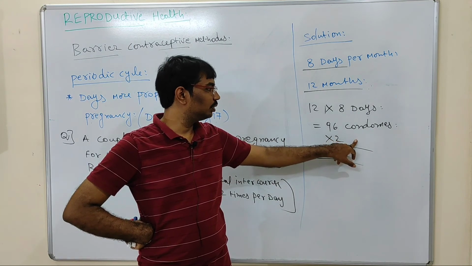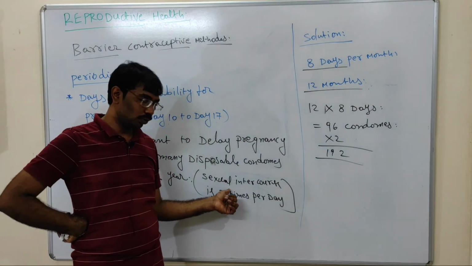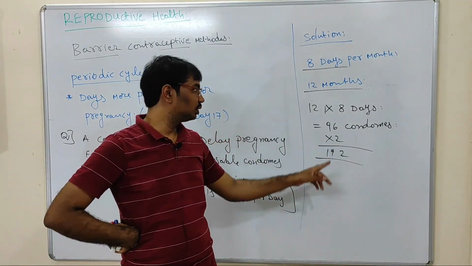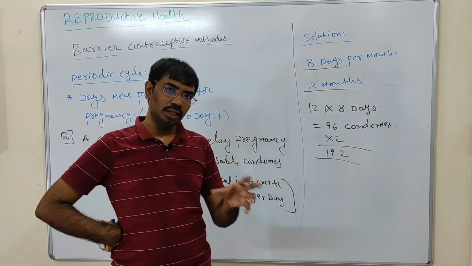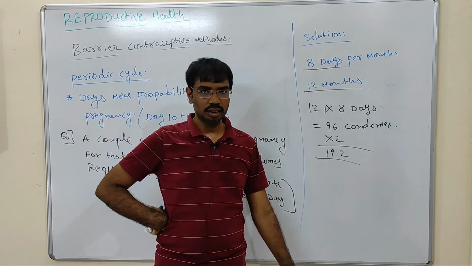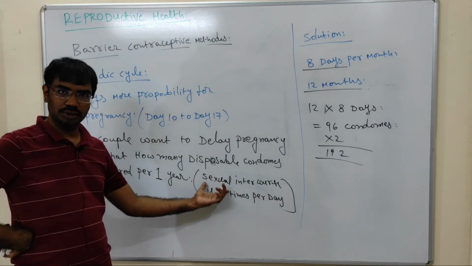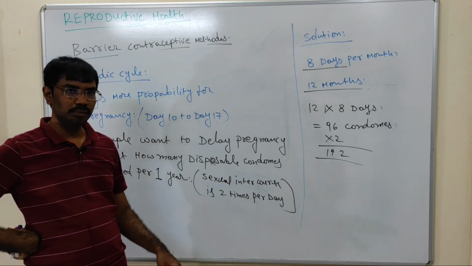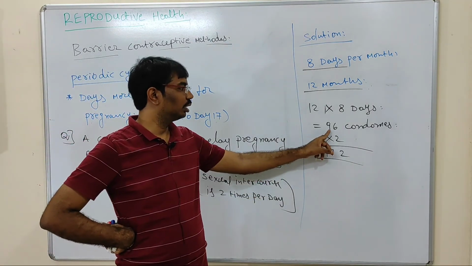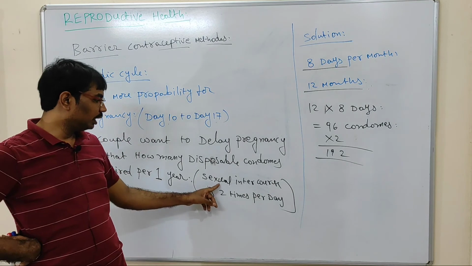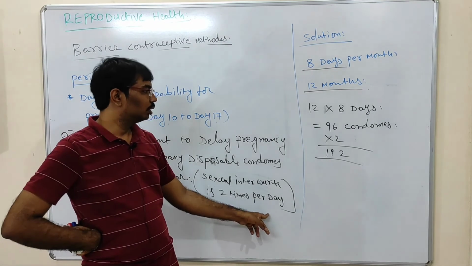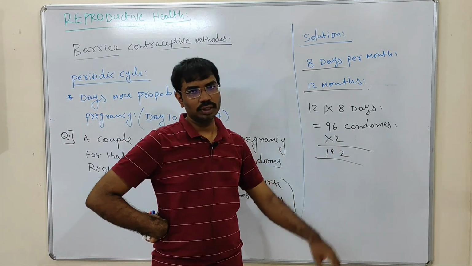If they are involved in sexual intercourse only one time on those 96 days, they require only 1 condom. But they require 2 condoms, that is 96 into 2. So totally 192 condoms are required. This is the answer. Suppose they do not give any information like 2 times or 1 time or 3 times, you can directly take one condom per day, so 96 is the answer. But if they clearly give the information of 2 times per day, then 96 condoms into 2 is 192 condoms.